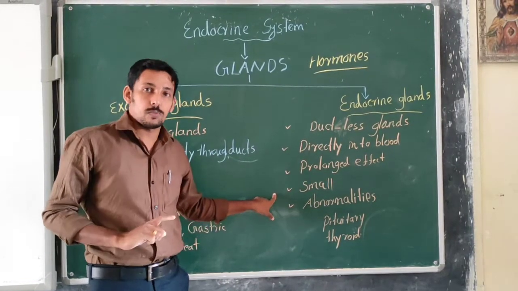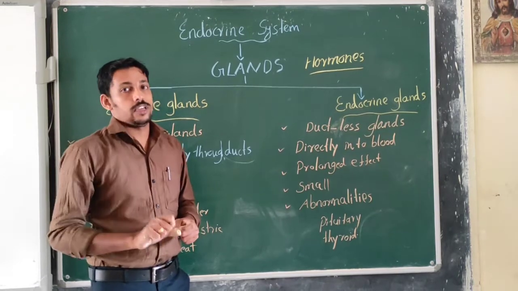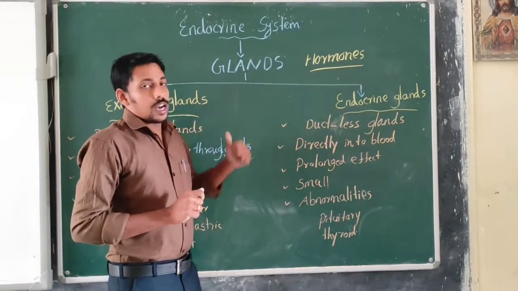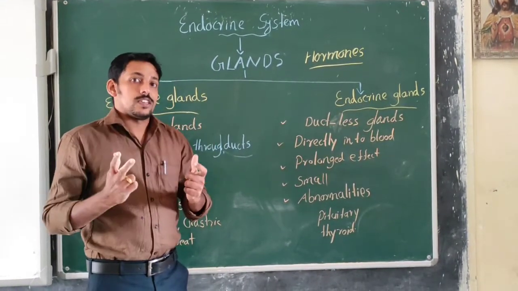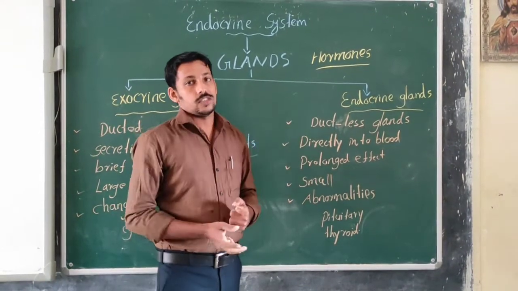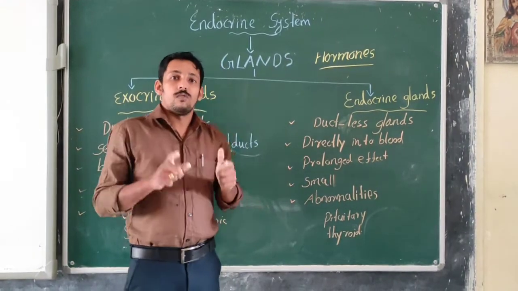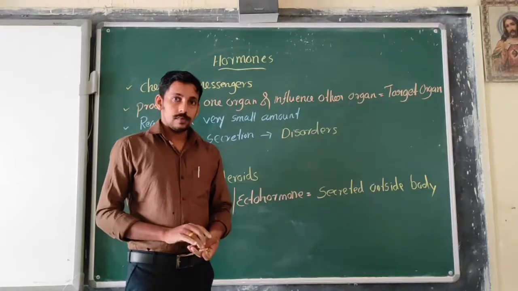These are responsible for the control and the coordination of our body. And these endocrine glands do all these things by using what? By secreting the chemical messengers, which are known as the hormones.